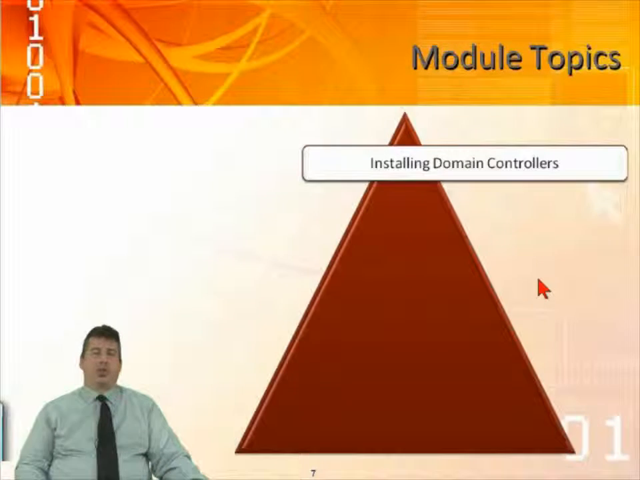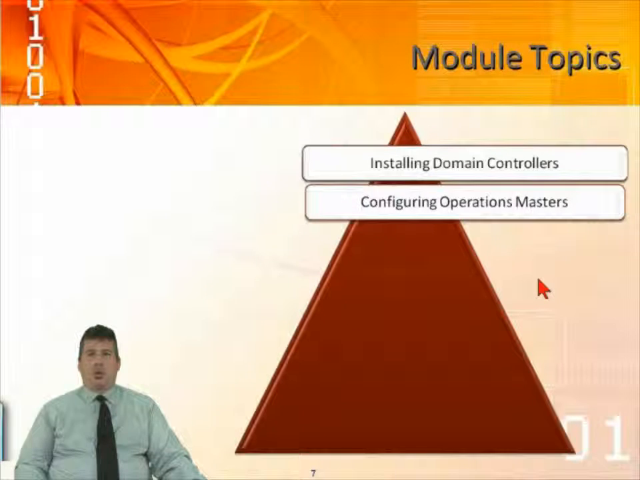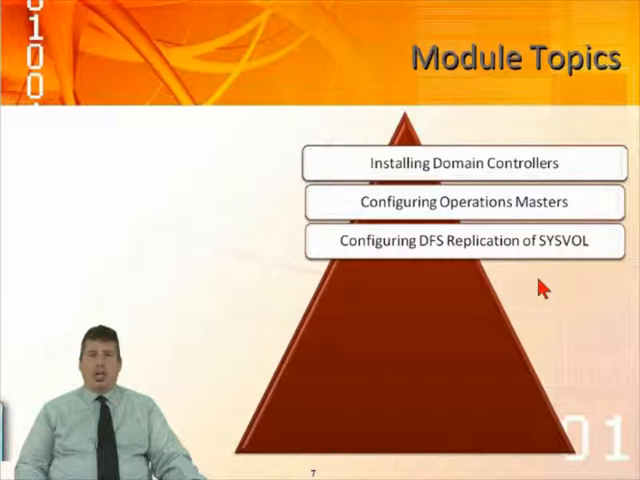So the module topics: we're going to install domain controllers. We're going to be configuring the operations masters, which are the FSMOs: the schema master, domain naming master, the PDC emulator, the infrastructure master, and the RID master. We're going to describe those. By the time you get finished with this, you're going to understand how important these operations masters are.